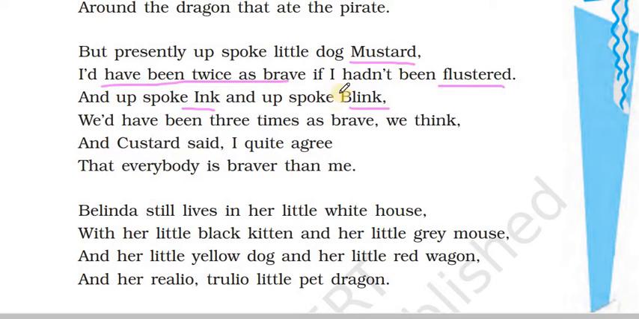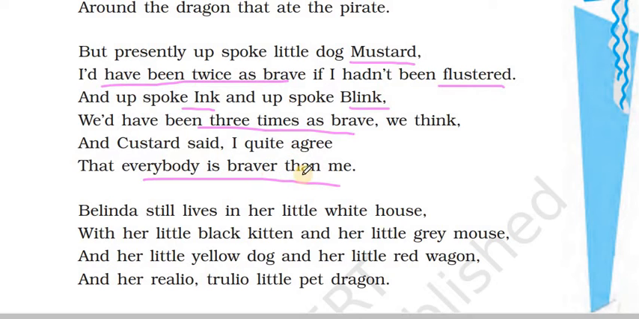But now after the pirate is dead, these guys are opening up their mouths saying that, if I had been angry, I would have been doubly as brave as Custard. Now Ink and Blink are saying we'd have been three times as brave. And Custard said, I quite agree that everybody is braver than me. So see how noble a creature this Custard is. He says, I agree that I'm not as brave as you.